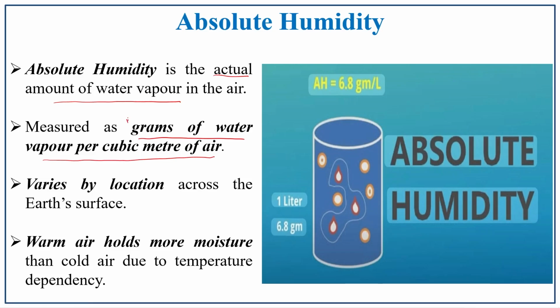That is the most important thing, how the measurement has been done. The measurement is done in grams of water vapor per cubic meter of air. It varies by location across the earth's surface. So, the humidity is not similar in all locations, it varies. Do not confuse that the humidity will be the same in all locations, no. Humidity varies according to the location, only the actual amount of water vapor in the air is constant, but the variation in location is witnessed in all the regions.